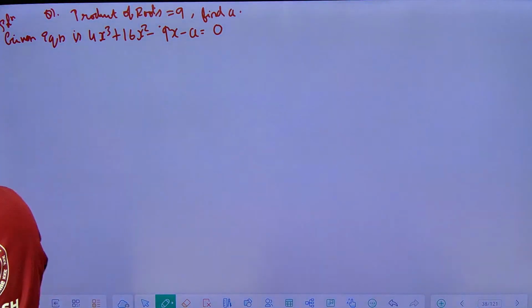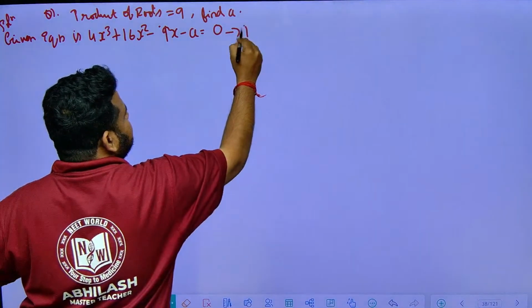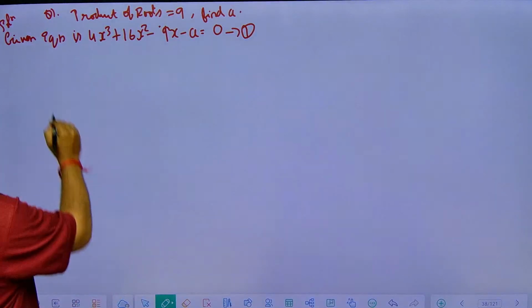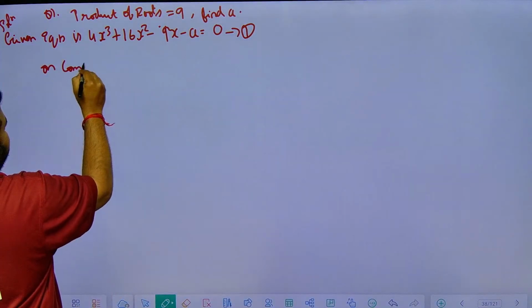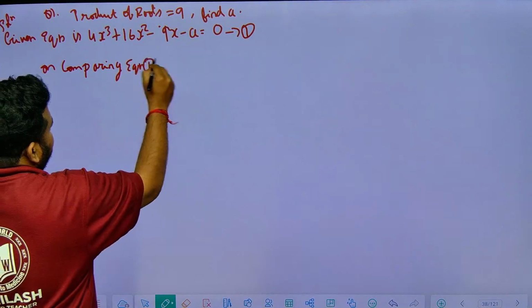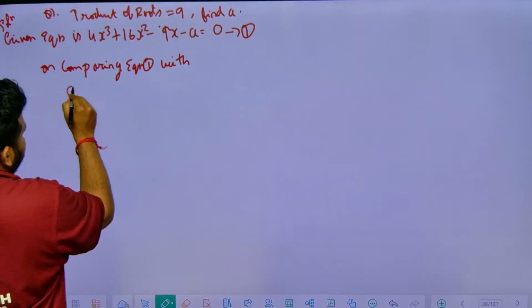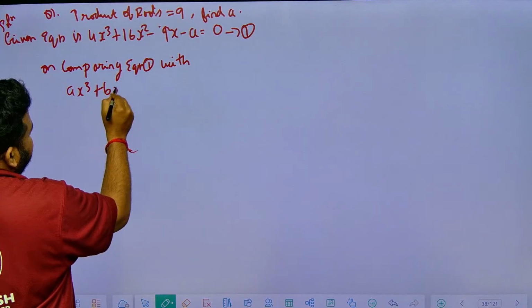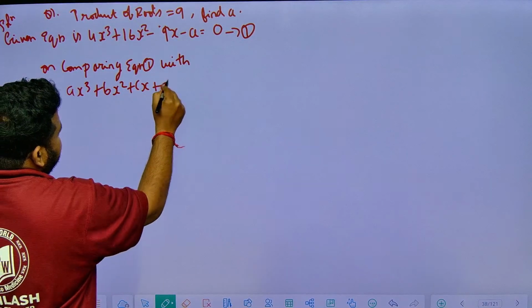Now let us compare equation 1 with our standard equation. On comparing equation 1 with the standard form, ax cube plus bx square plus cx plus d is equal to 0.